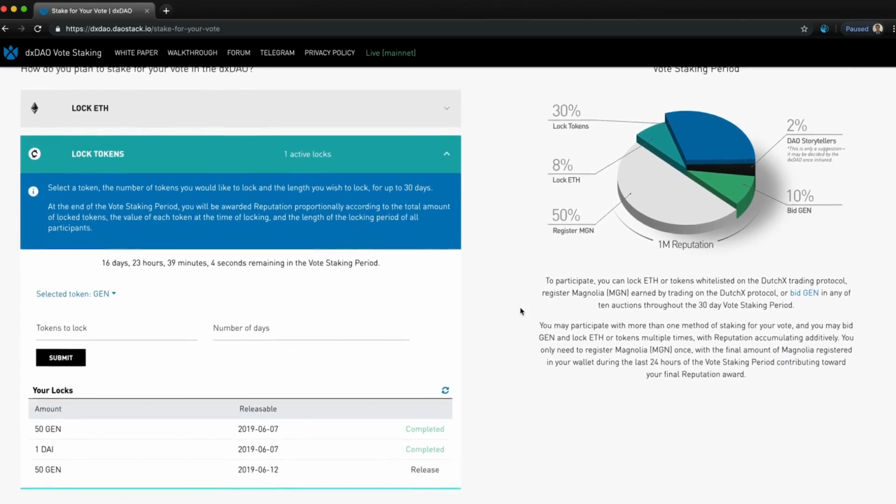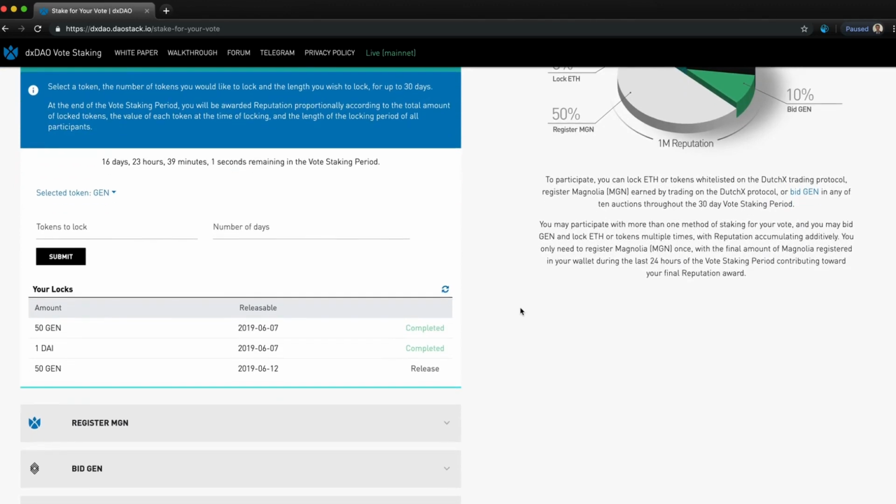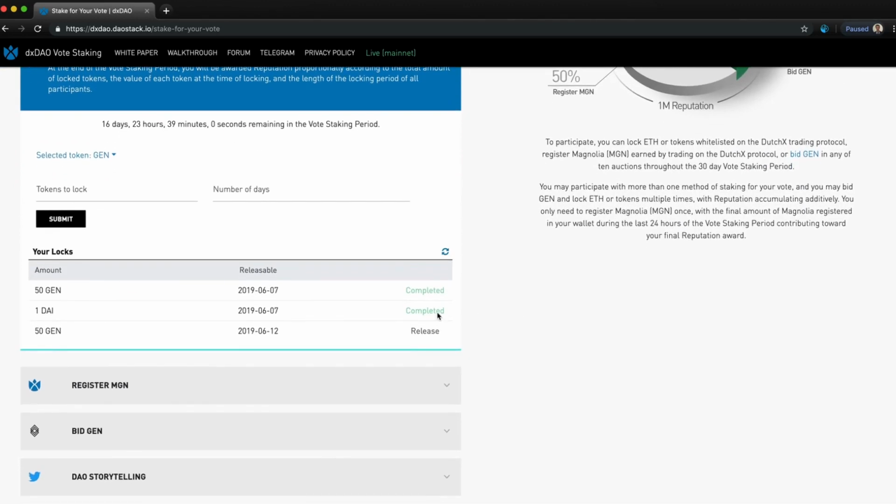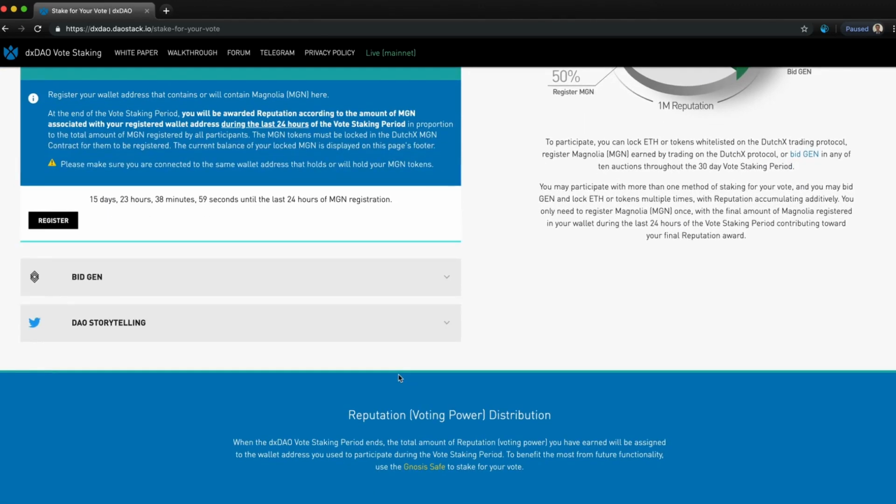Half of all reputation allocation comes from registering Magnolia, which is the biggest share of any one method. How do you get Magnolia? You just have to trade whitelisted tokens on the DutchX. And for every 1 ETH worth of tokens you trade, you get 1 Magnolia or a fraction thereof.